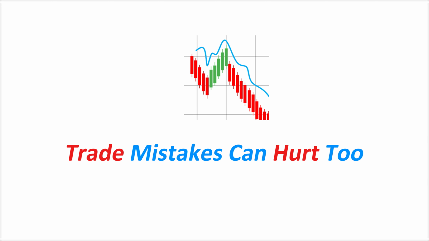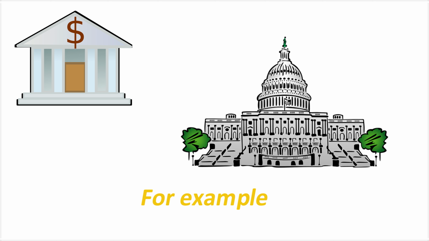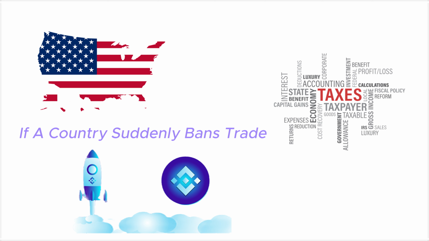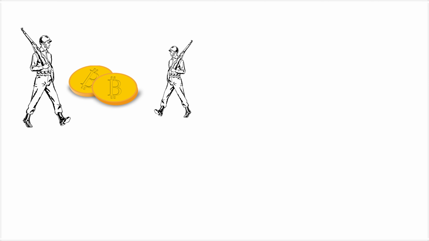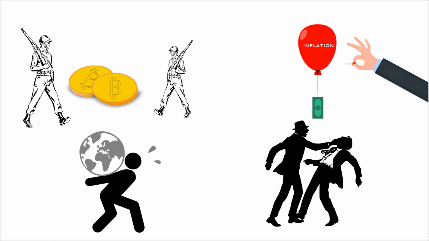Trade mistakes can hurt too. It's not just banks. Governments can also make mistakes that hurt the world. For example, if a country suddenly bans trade or raises taxes on imports, it can start a trade war. Prices go up, businesses struggle, and other countries fight back.